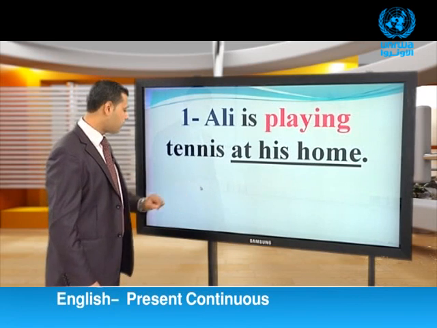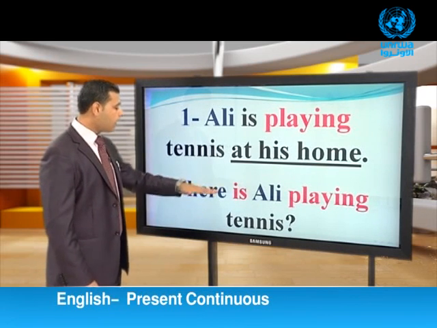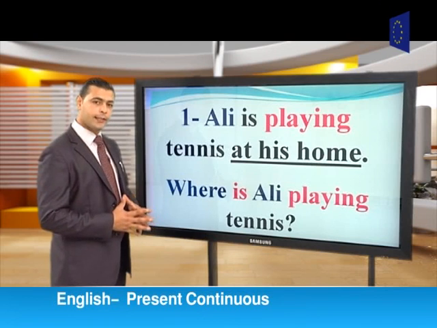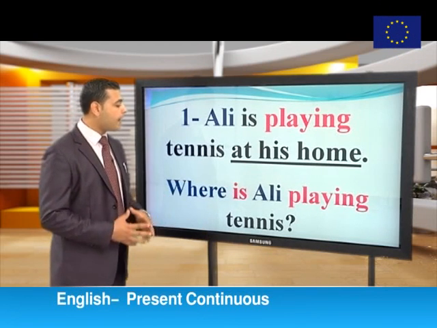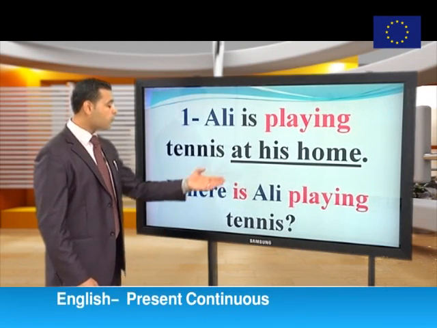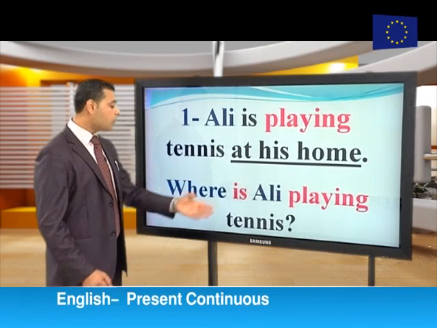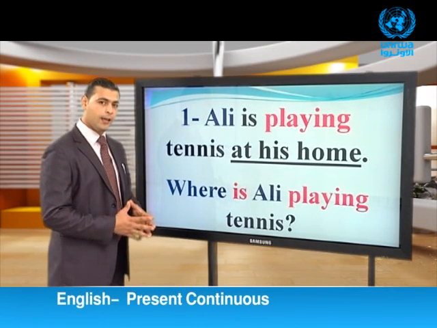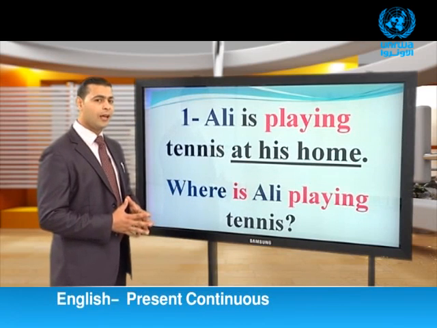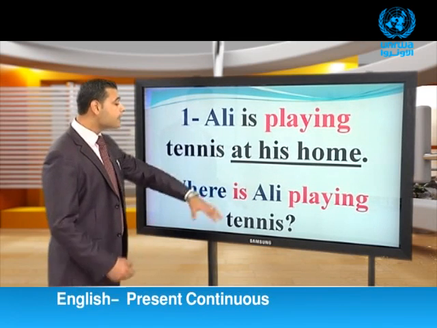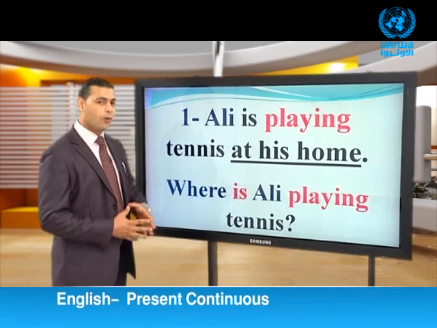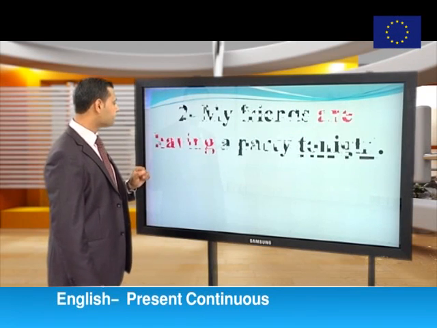Look here. Where is Ali playing tennis? We use where because we ask about a place. We used is because the subject is Ali, and after that we used the main verb plus the ing. Where is Ali playing tennis? At his home.